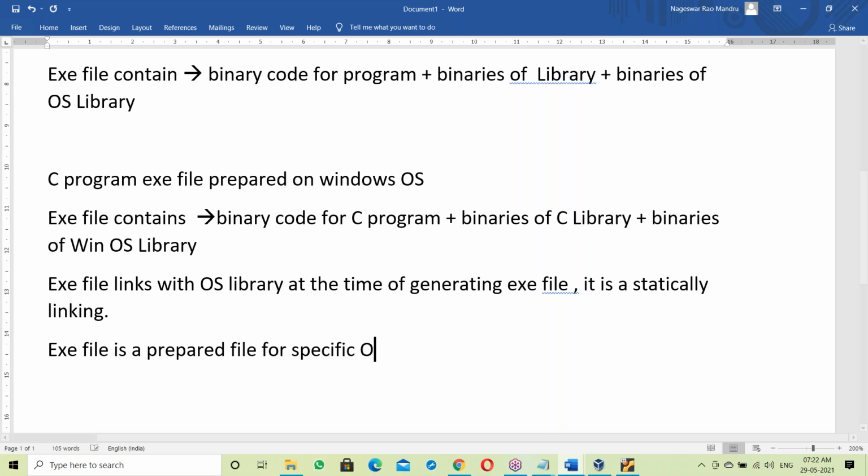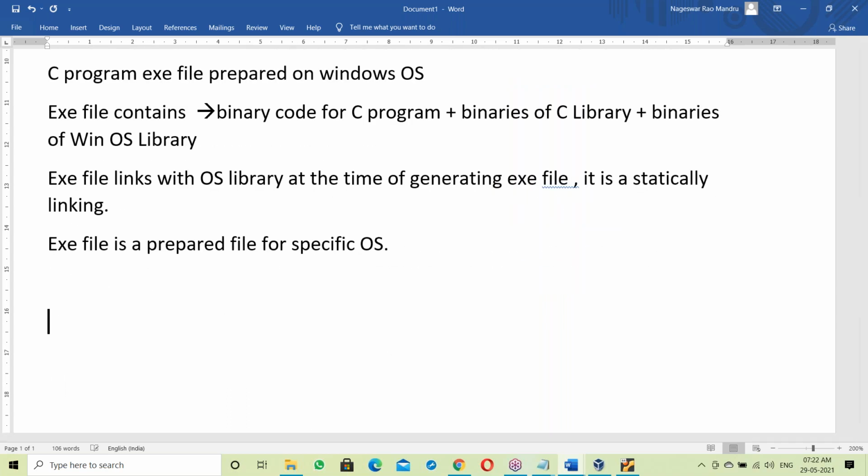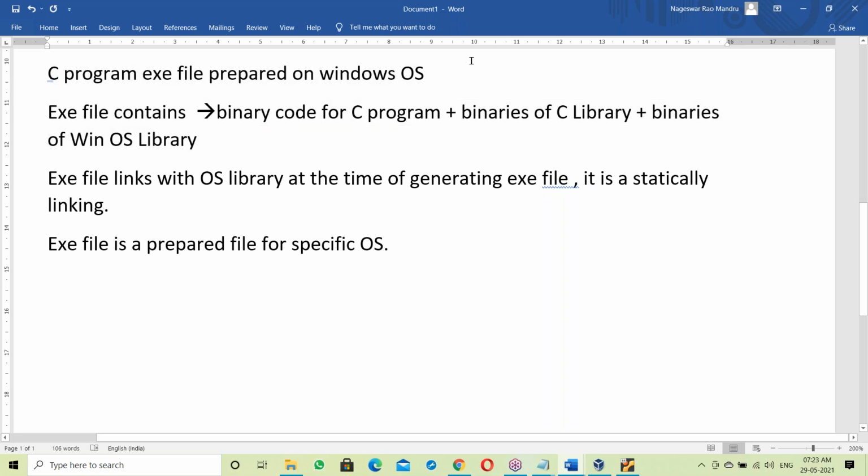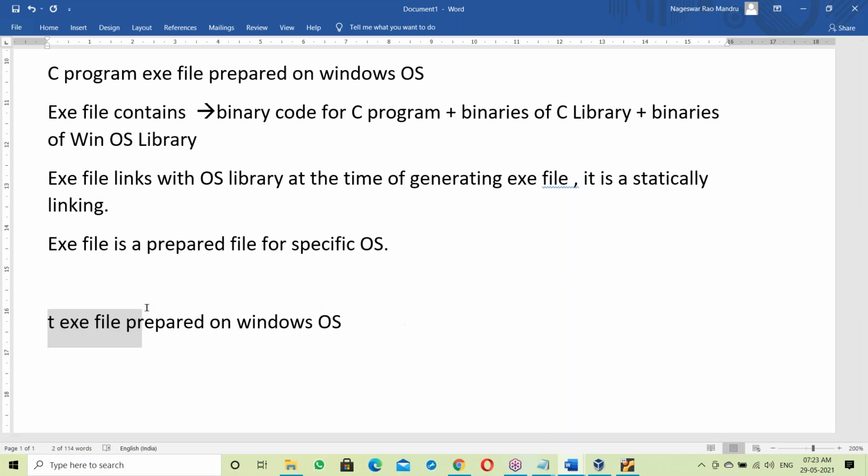Now let us take this example: a C program exe file prepared in this way, for example a test.exe file prepared on Windows OS.